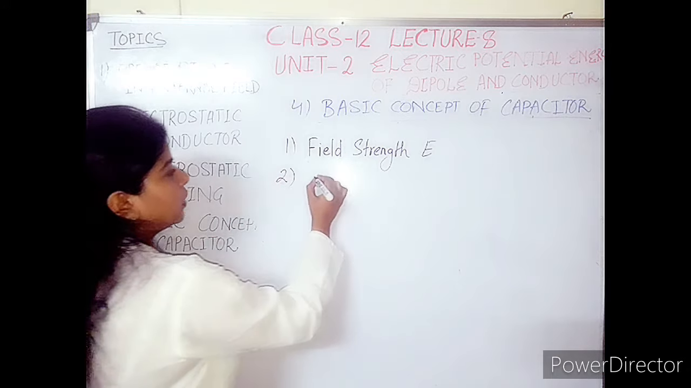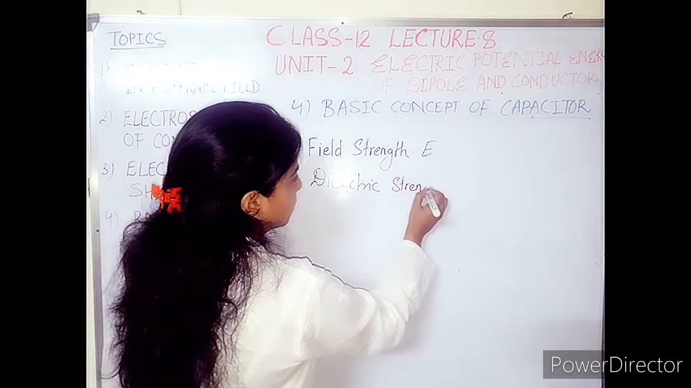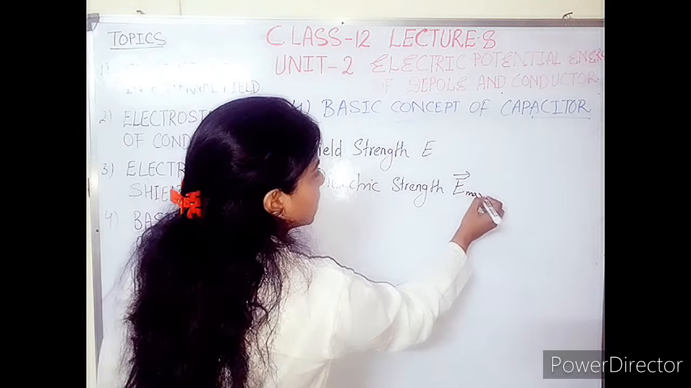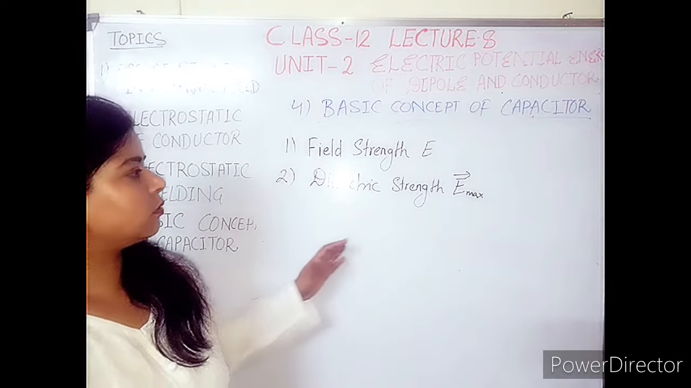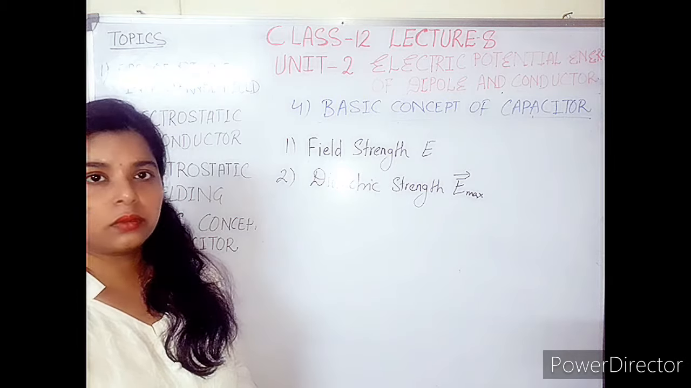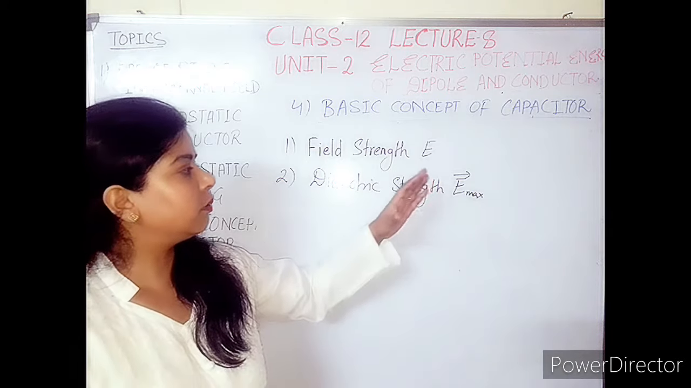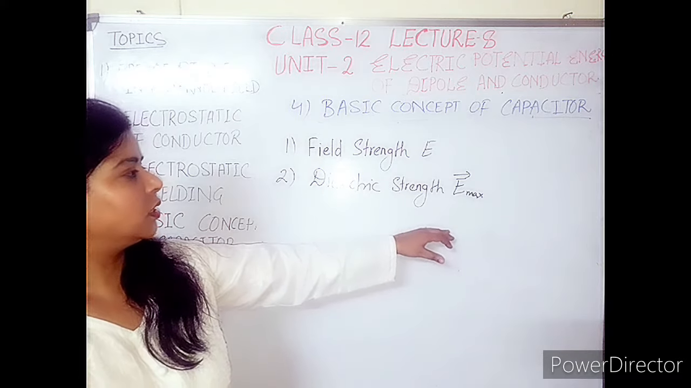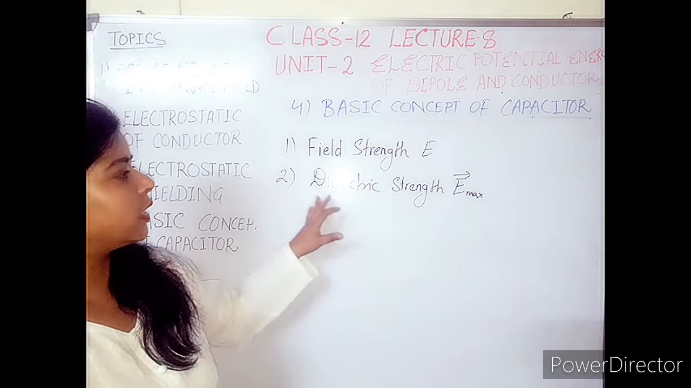Second term is dielectric strength. Dielectric strength is again E, but it is the maximum value of E. So dielectric strength is the particular maximum value of E after which a dielectric substance breaks down. That breakdown condition occurs in a dielectric if we apply a value beyond this maximum limit. So that maximum limit of electric field till which a dielectric works without any breakdown is called dielectric strength.